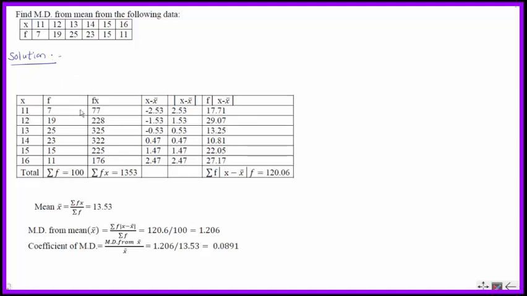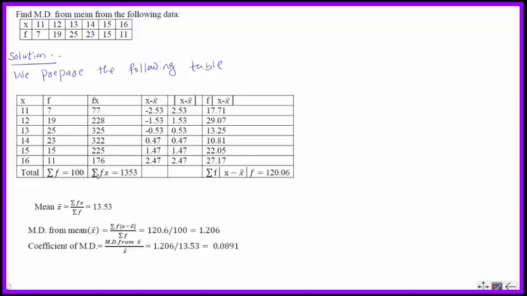For that we have to prepare the mean. For this data, mean is given by summation fx divided by summation f. So first we have to calculate summation fx. For that we have to calculate this fx. So we prepare the following table. In that table we have taken x here, f here and fx. 11 into 7, f into x, 7 into 11, 77, 12 into 19, 228.